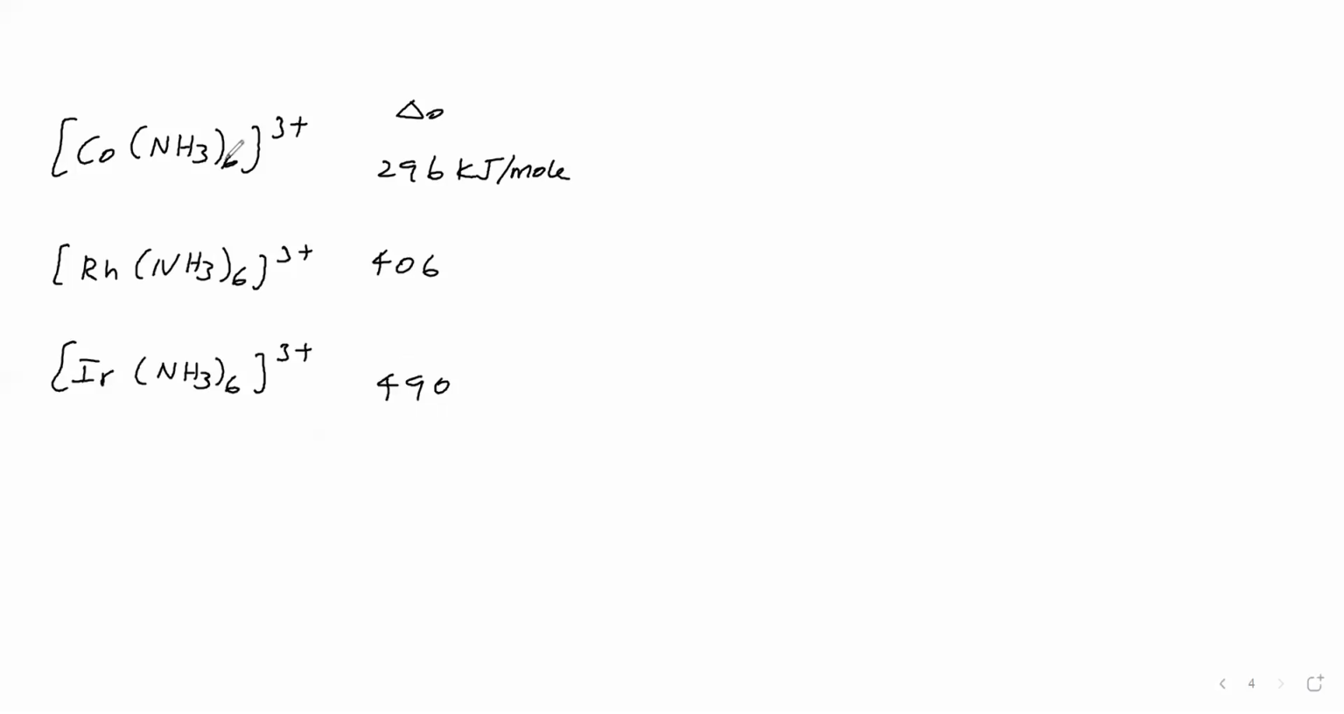Here the ligand is the same, the coordination number is the same, and the octahedral shape is also the same. The only thing that changes is that down the group the size of the central metal increases. Cobalt, rhodium, iridium belong to one group, the cobalt family. Down the group, the size of the central metal increases. How does delta naught increase? How to explain this?